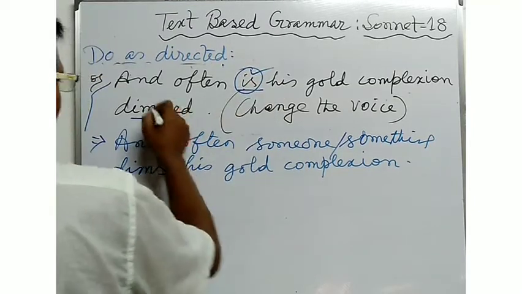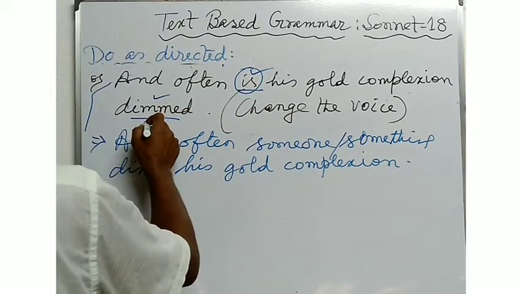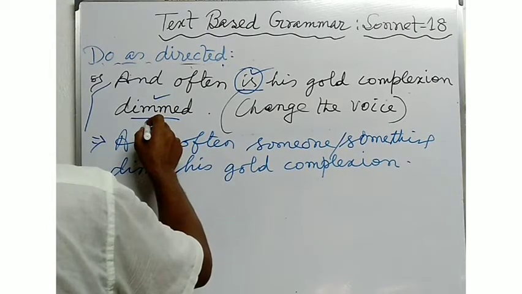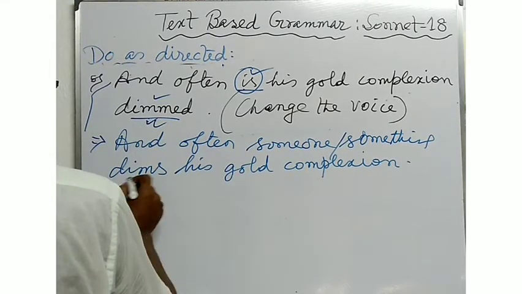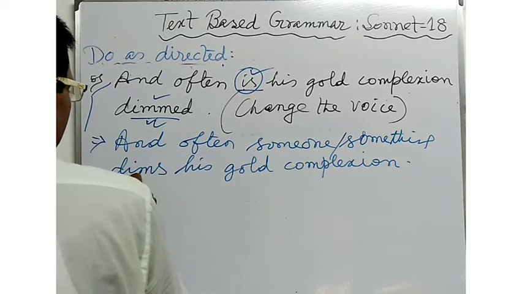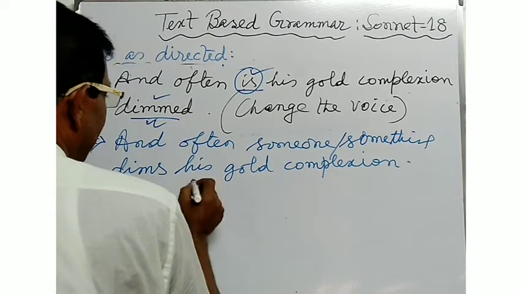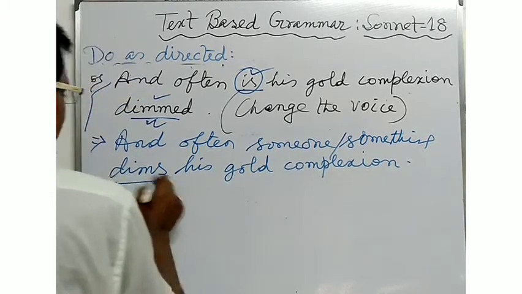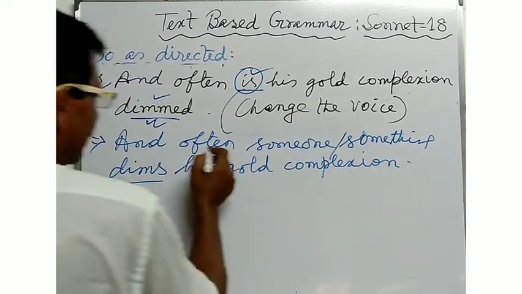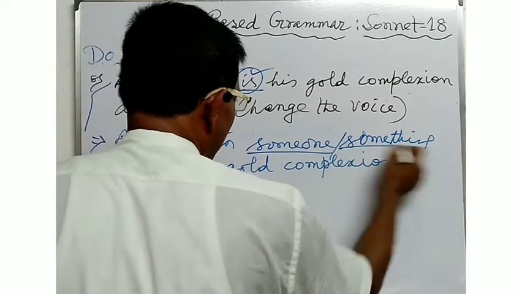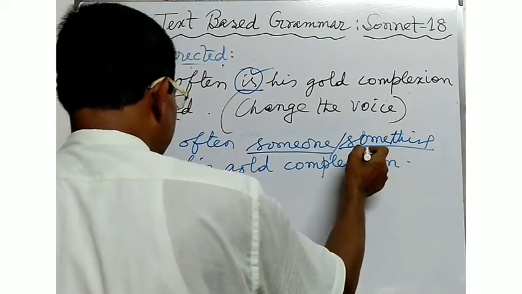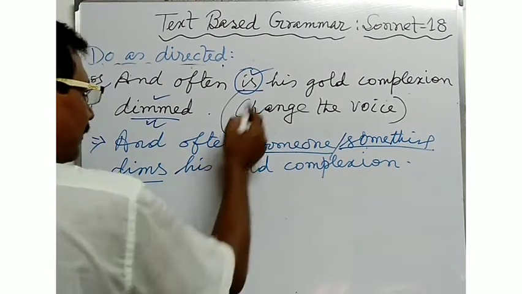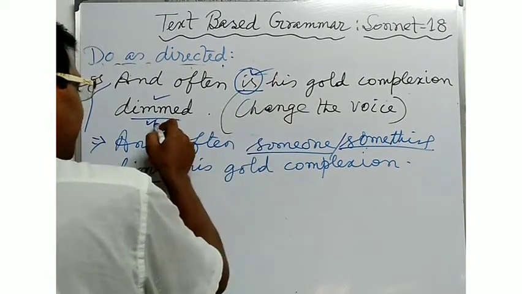Here is plus VT form is there. So this formation is used in order to make it a sentence with the active verb in the present indefinite form. Here, dims is the present indefinite form. And often someone or something is used here as the subject. Dims is used here as the verb in the present indefinite form because here is plus VT form is there.